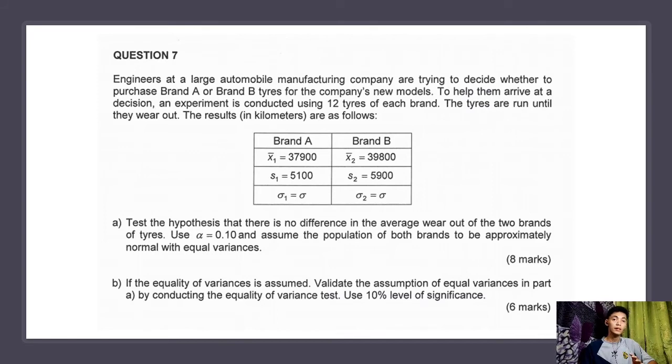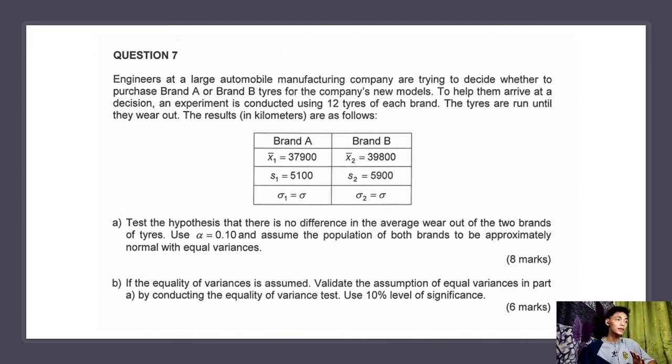The results in kilometers are as follows. The table shows brand A: X bar is 37,900, S1 is 5,100, and the variance. For brand B, X bar is 39,800, S2 is 5,900, and the variance.